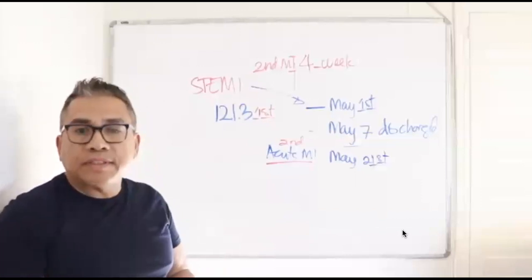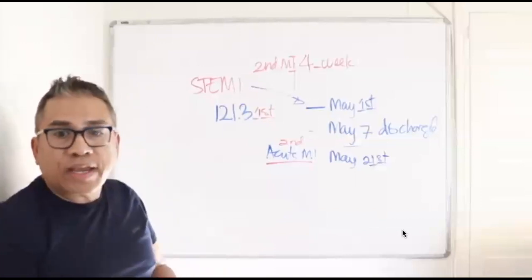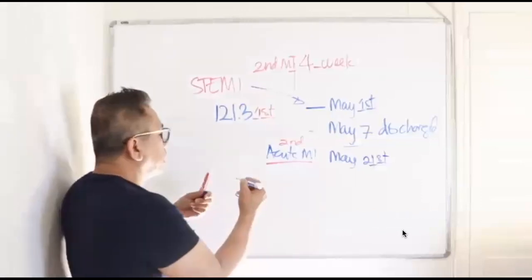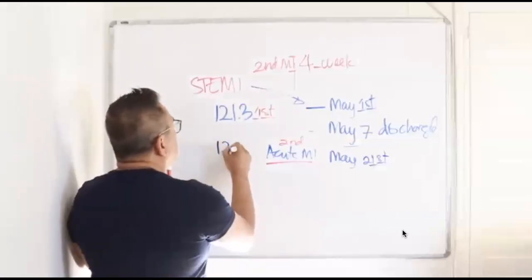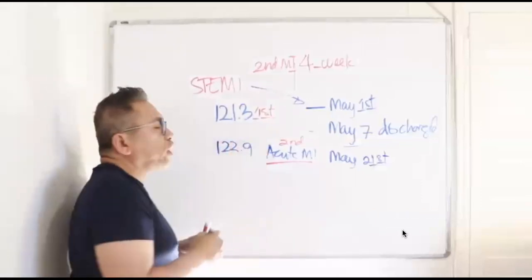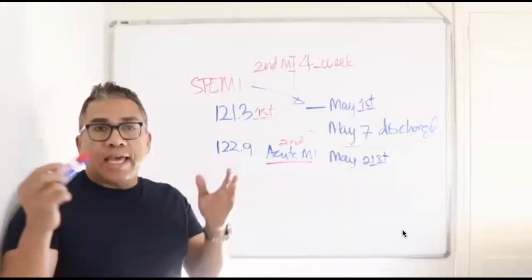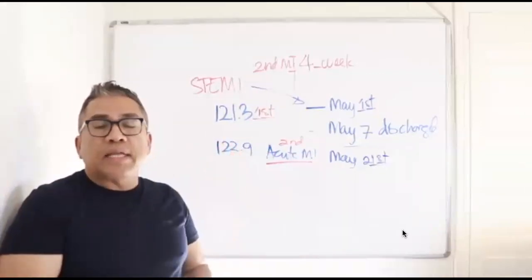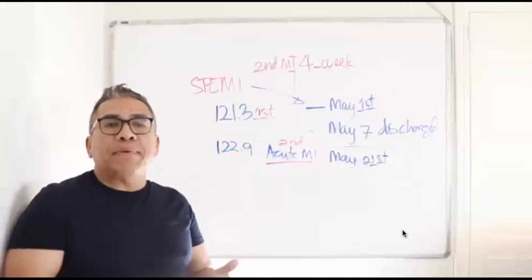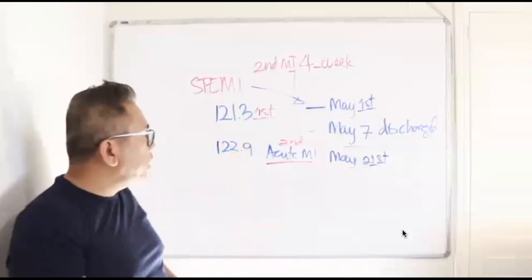That is right. So you guys are telling me it is I-22.9 because this is an unspecified acute MI and it happened within the 4-week time frame.